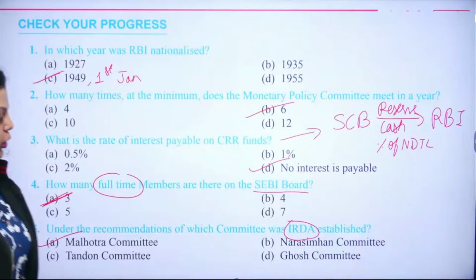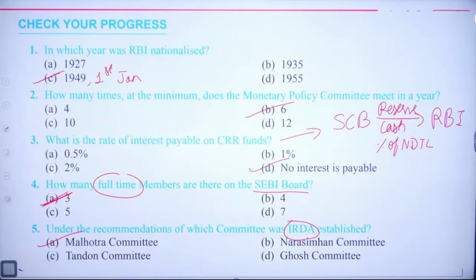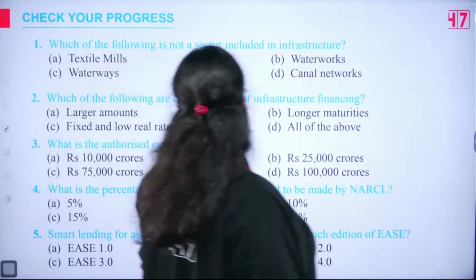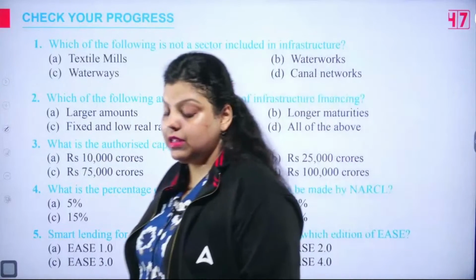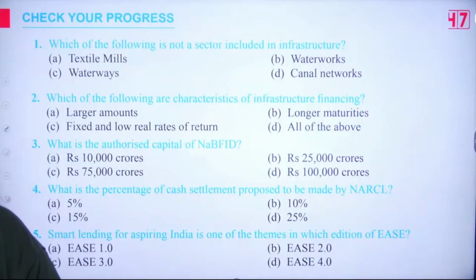Okay, next. Which of the following is not a sector included in infrastructure? The full name of the committee is R.N. Malhotra Committee. Now let me know which of the following is not a sector included in infrastructure.